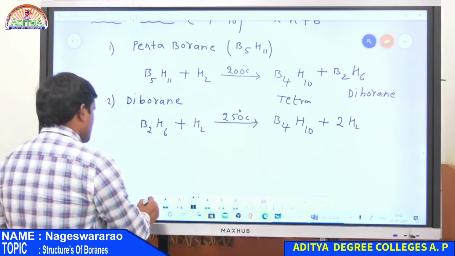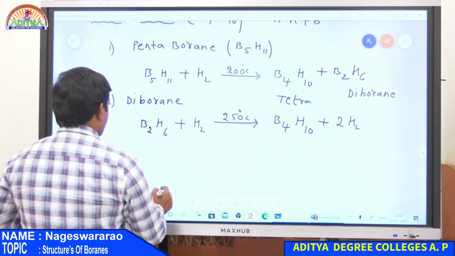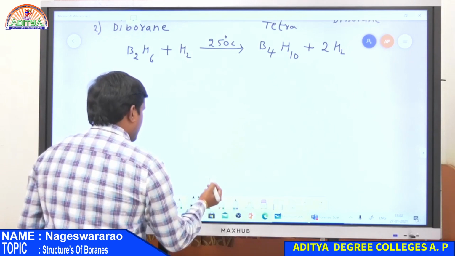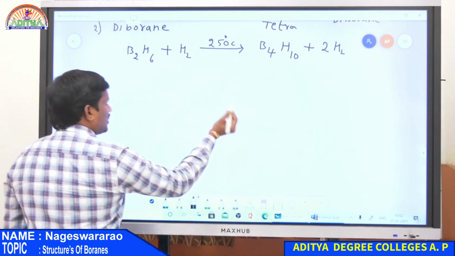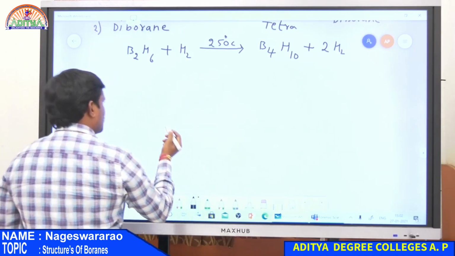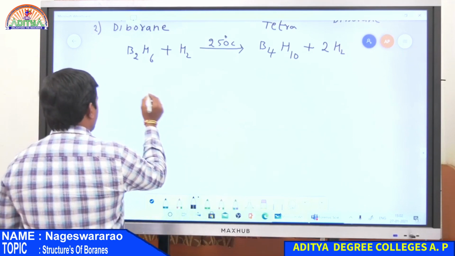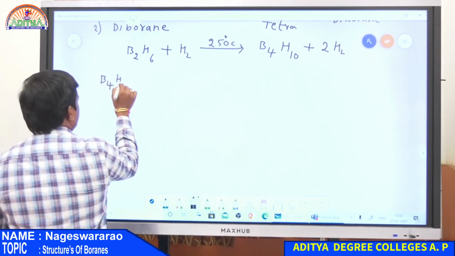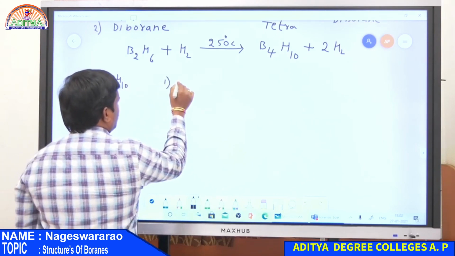Now structure. So what is the structure of tetraborane? According to the formula, first calculate the total number of bonds, as well as three centered two electron bonds and two centered two electron bonds in tetraborane B4H10. First calculate the total number of bonds.